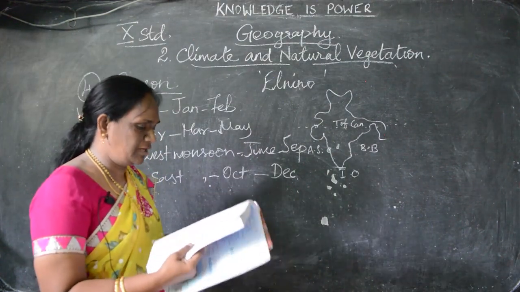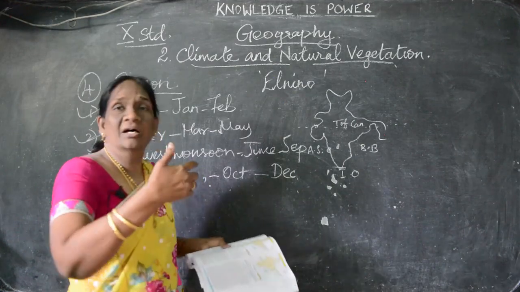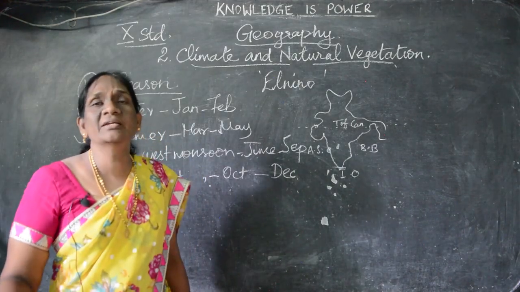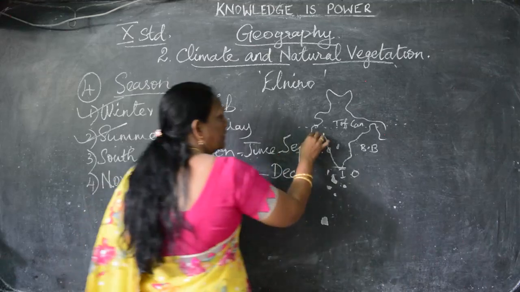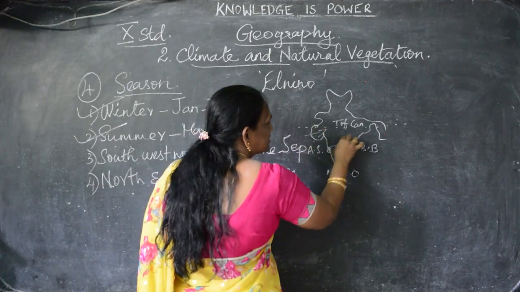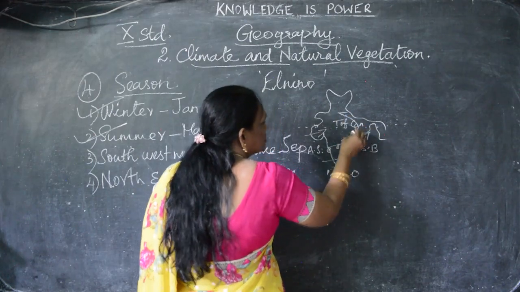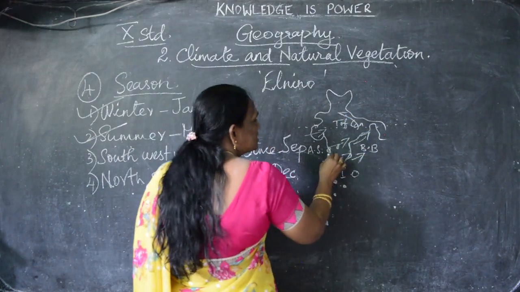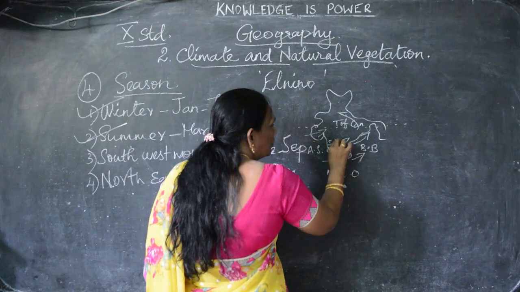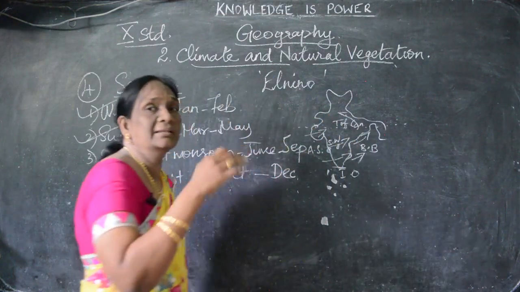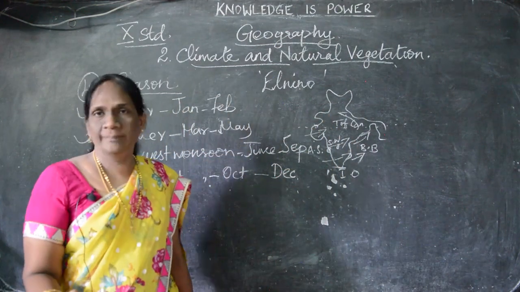The monsoon travels like this, the wind blows like this. So, these southwest monsoon winds blow mostly in the part of South India.